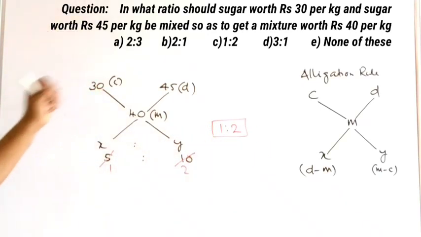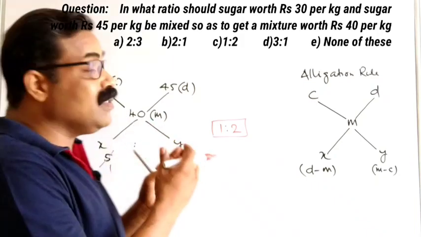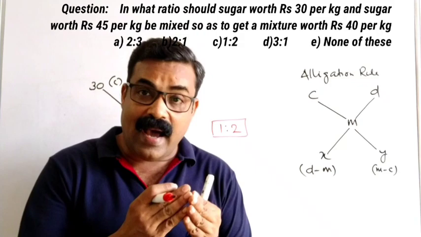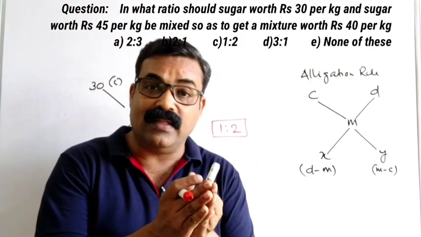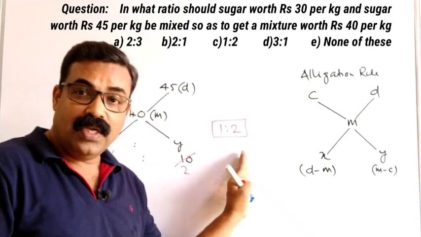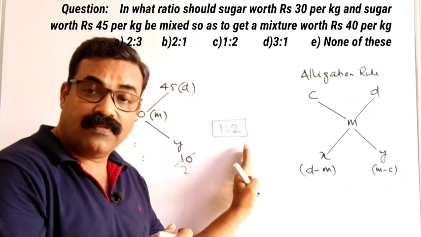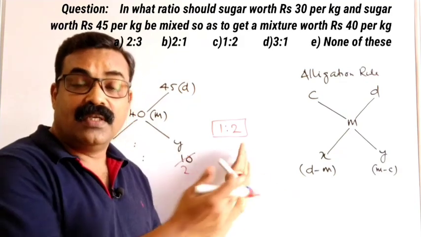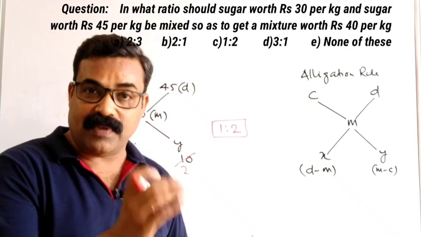So according to this question, we need to mix sugar worth 30 per kg and sugar worth 45 per kg in the ratio 1 is to 2: 1 kg of cheaper sugar and 2 kgs of expensive sugar mixed together, and then we can sell it for 40 rupees per kg.